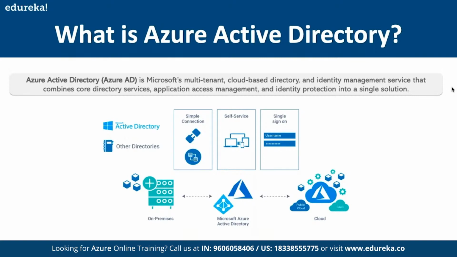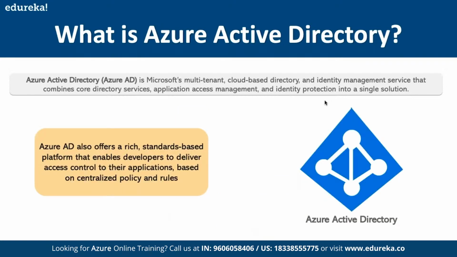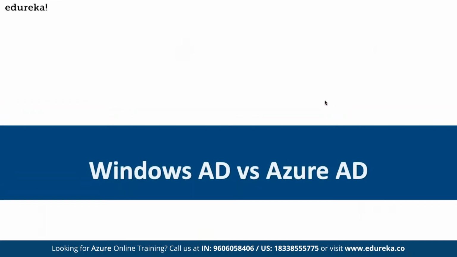Because if you talk about AWS, AWS also offers us an easy migration from the Active Directory to the entire access management given to us by AWS. So Azure AD offers a rich standards-based platform that enables developers to deliver access control to the applications based on centralized policy and rules. That is what we have Azure Active Directory as.